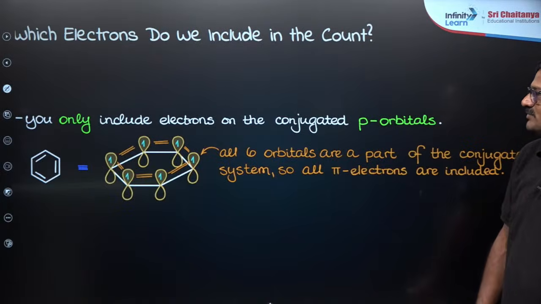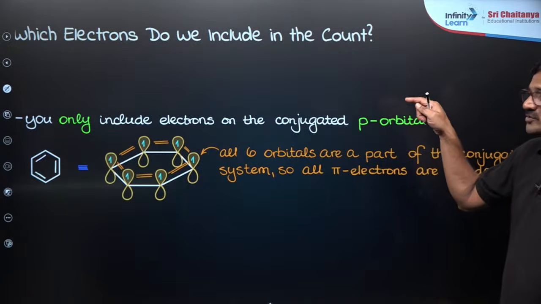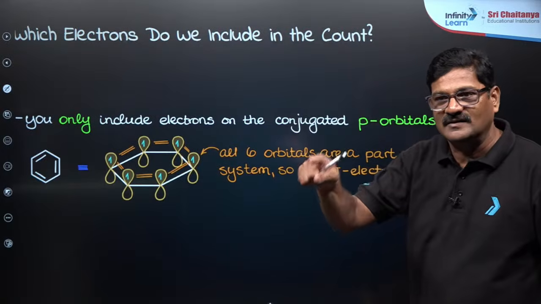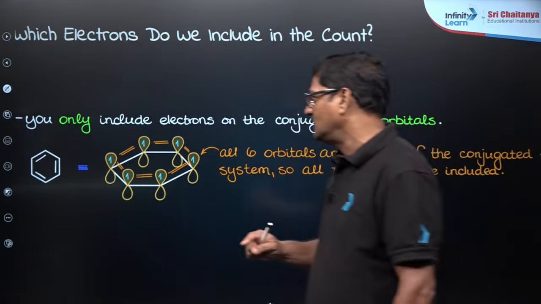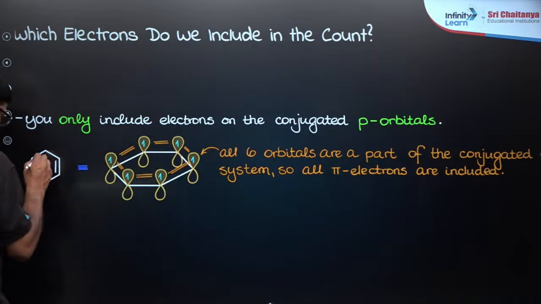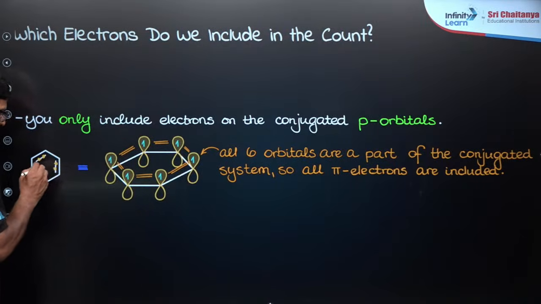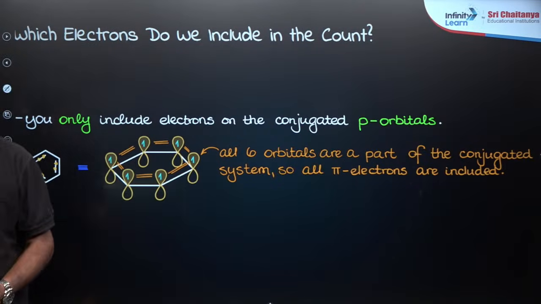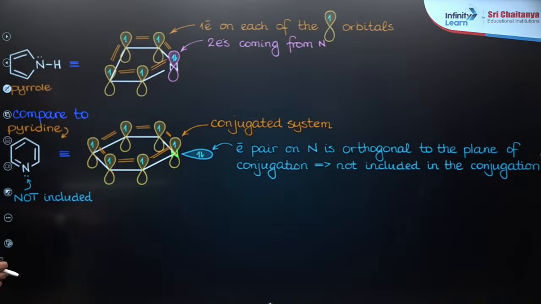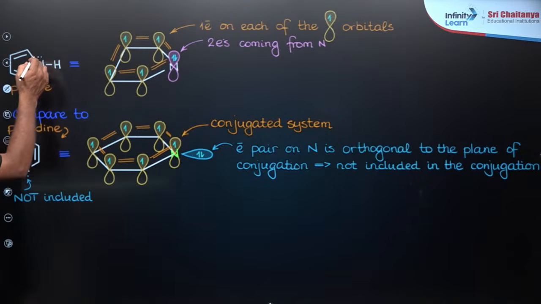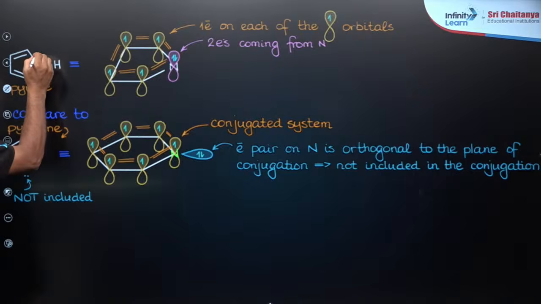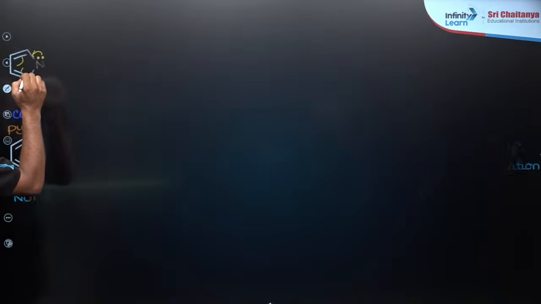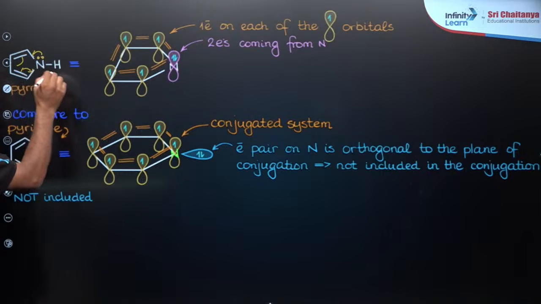And moving ahead, simple question: which electrons do we have to include in counting? Those electrons which are participating in the delocalization have to be counted. So here 6 electrons are there, all the electrons have to be counted. And if you consider this, the nitrogen present here in this pyrrole will be a part of the aromatic system, and its electrons are going to be counted.